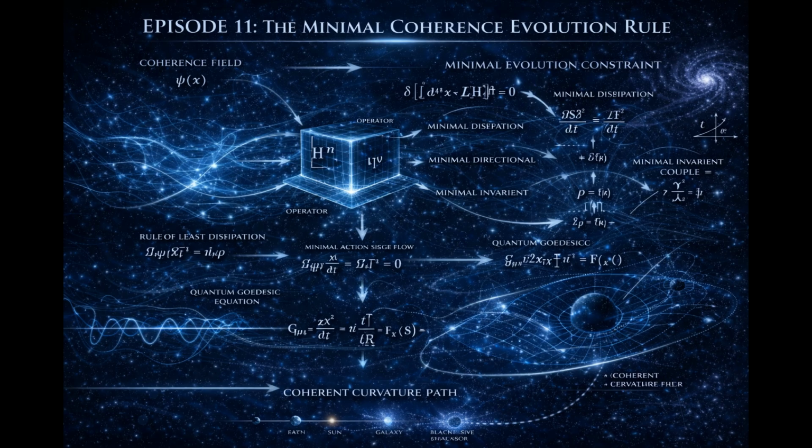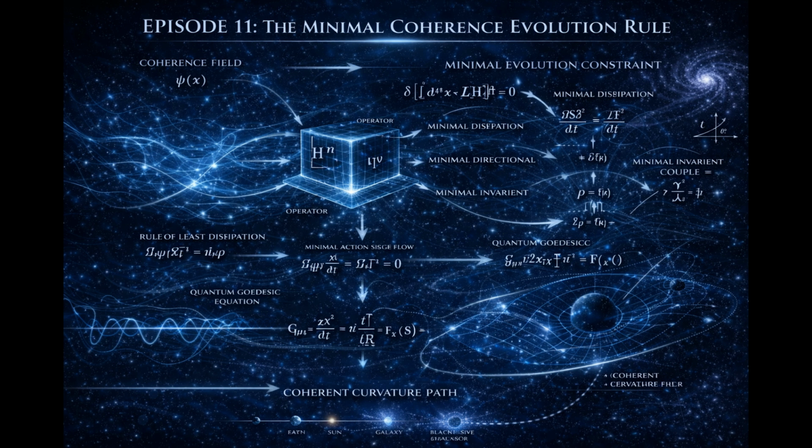Now consider the simplest possibility. If curvature reflects coherence gradients, then coherence redistribution must respond to curvature configuration. Regions of high curvature correspond to steep coherence imbalance. Imbalance drives redistribution. Redistribution reduces imbalance. This is a feedback loop. So the minimal rule must relate change in coherence density to geometric curvature, not arbitrarily. Proportionally, but proportionally in a way that preserves conservation.